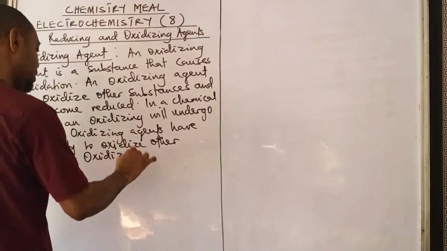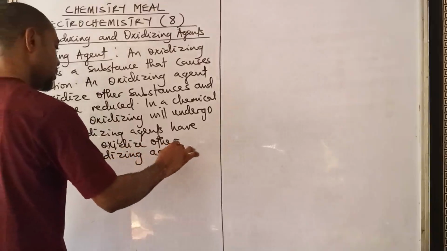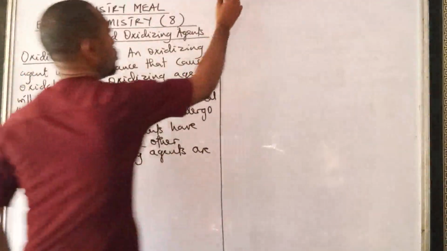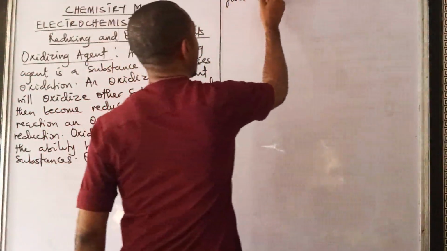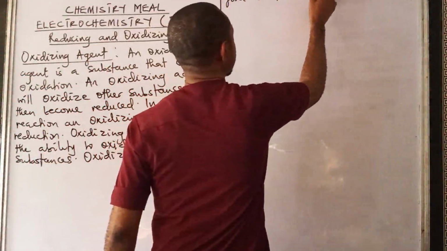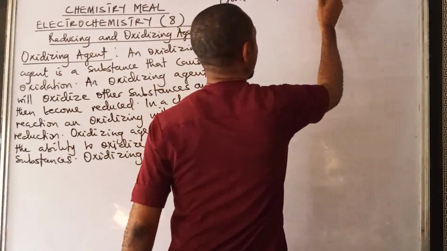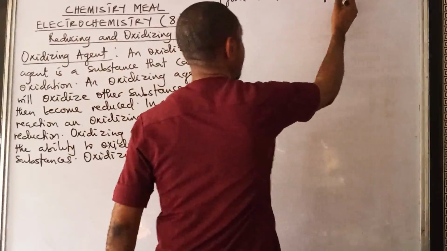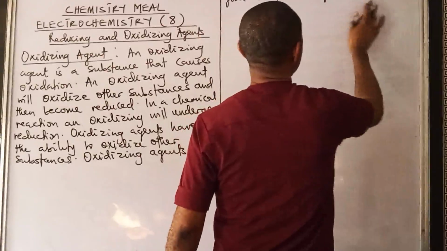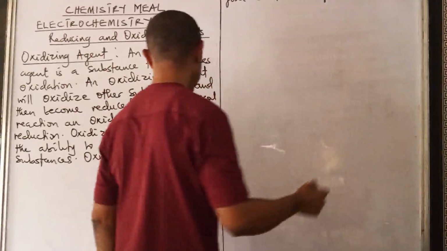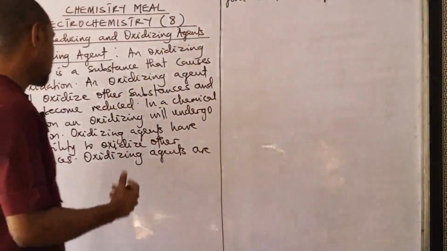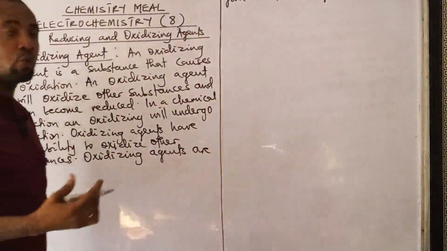So oxidizing agents are good electron acceptors. So any substance that has a high ability to accept electrons, that substance will be what? A good oxidizing agent.